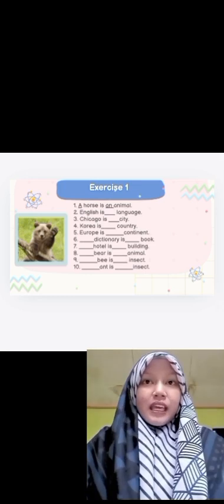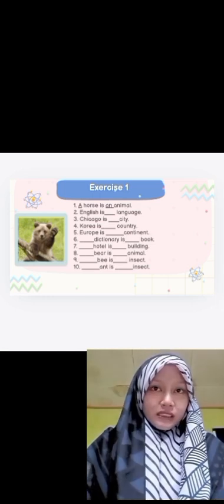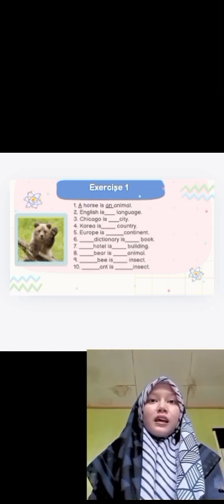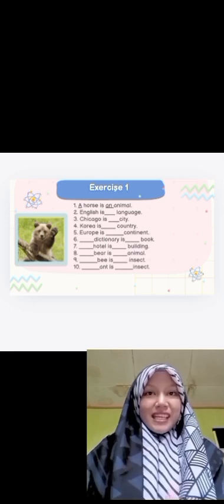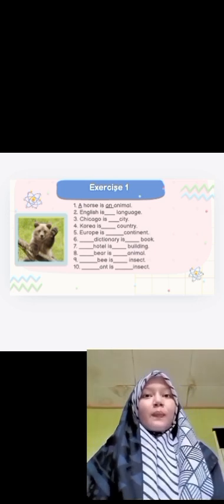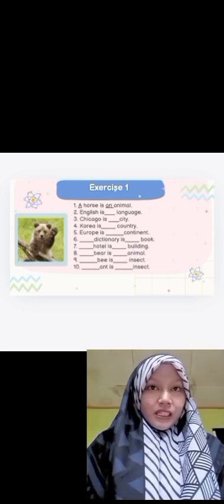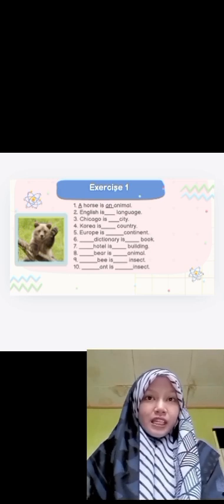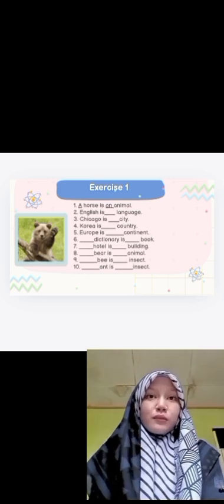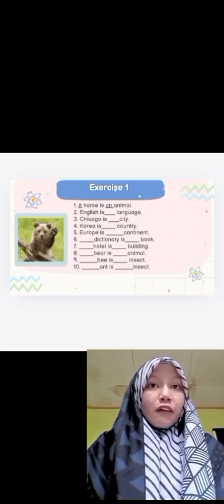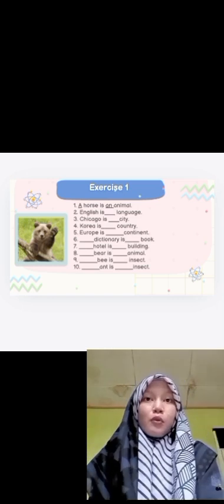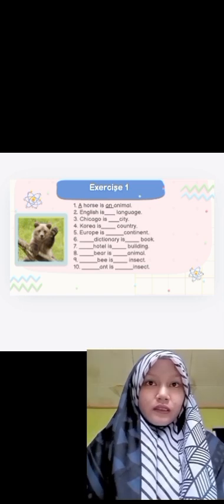That's why we use a. Because it's singular, we use is, the to be is. And animal in here begins with a vowel, so we have to put an.